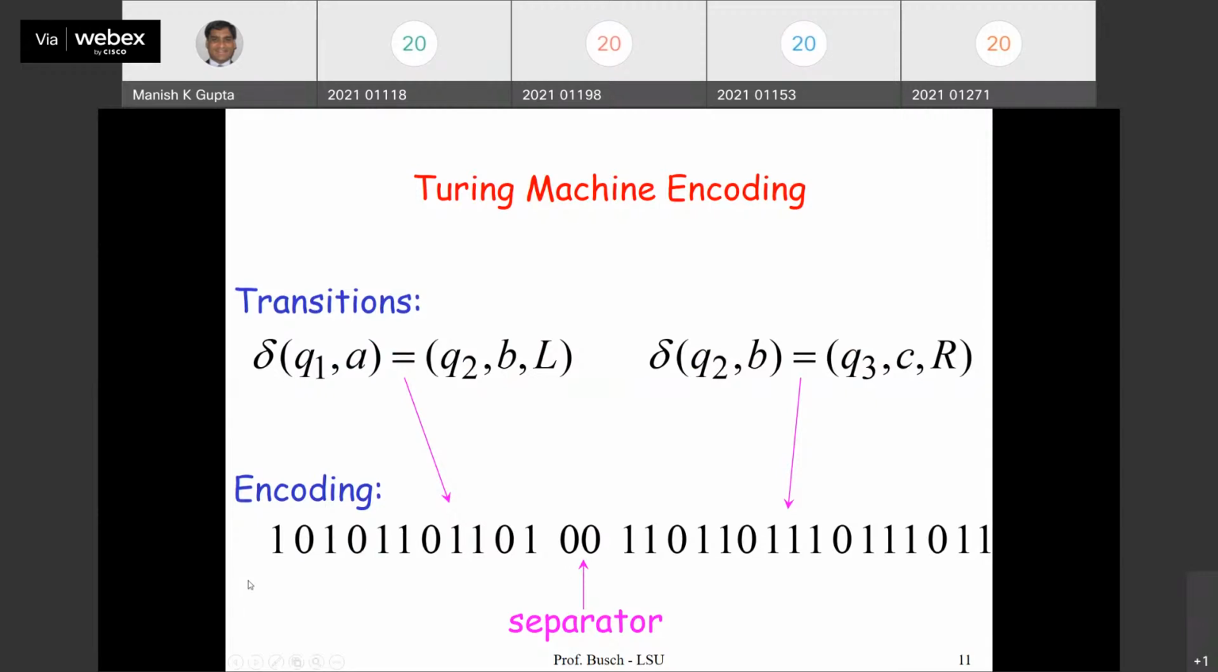So one transition's full encoding is here: 1 0 1 0 1 1 0 1 1 0 1, and then another transition. So we need to separate these two. Remember, for alphabet, state, and head movement, 0 is used as the separator. Here, in order to separate two transitions, I am using 2 zeros as a separator. So now everything is clear, right? Everything can be converted into a binary string of 0 and 1.